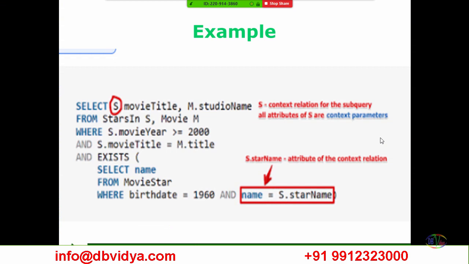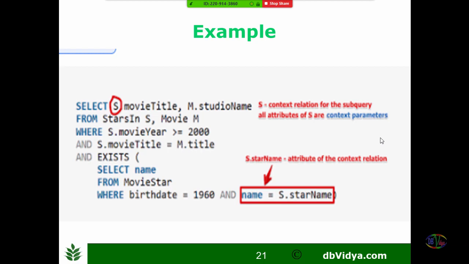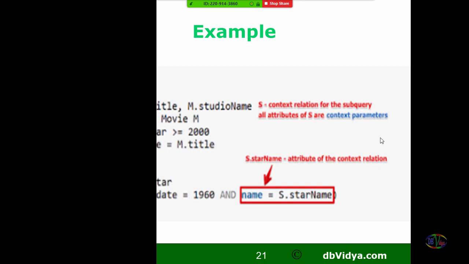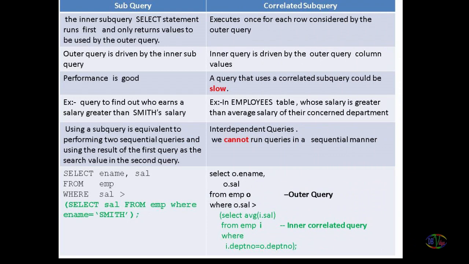Subqueries we use most of the time, but correlated queries we also use. Now let us see the differences between simple subquery and correlated subquery side by side in this table. First, coming to subquery, we already discussed. It is an inner subquery which runs first, and the result set is returned back to the outer query. In this case, you can run the subquery as an individual query, and it runs only once. That means it executes only once, so performance is really good.